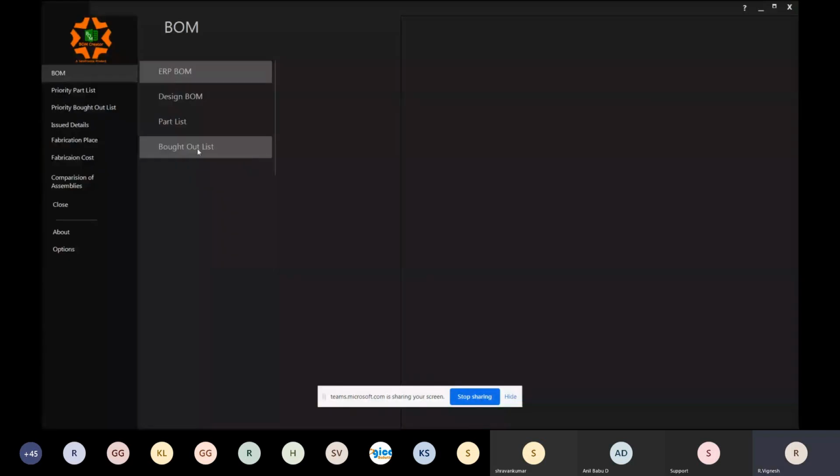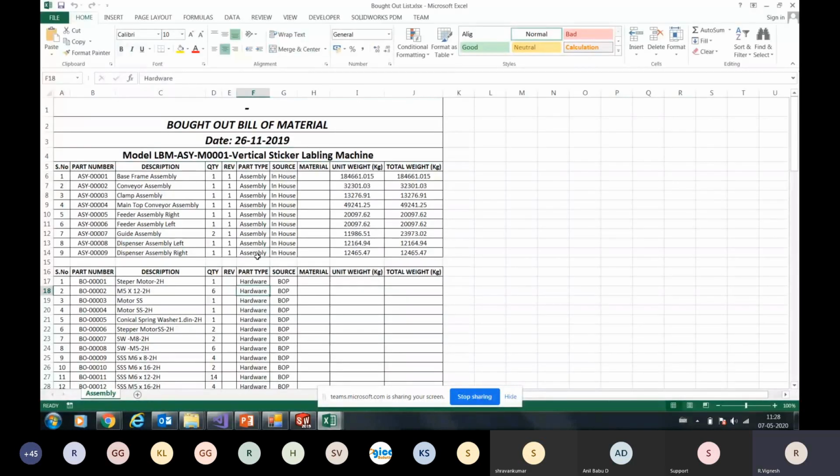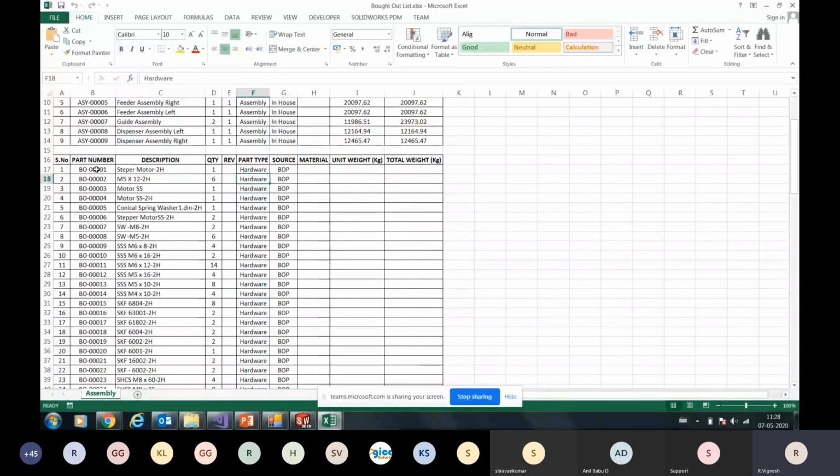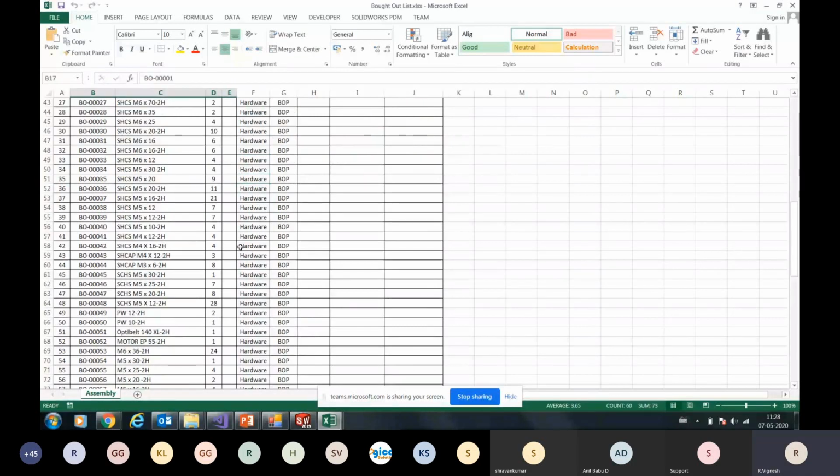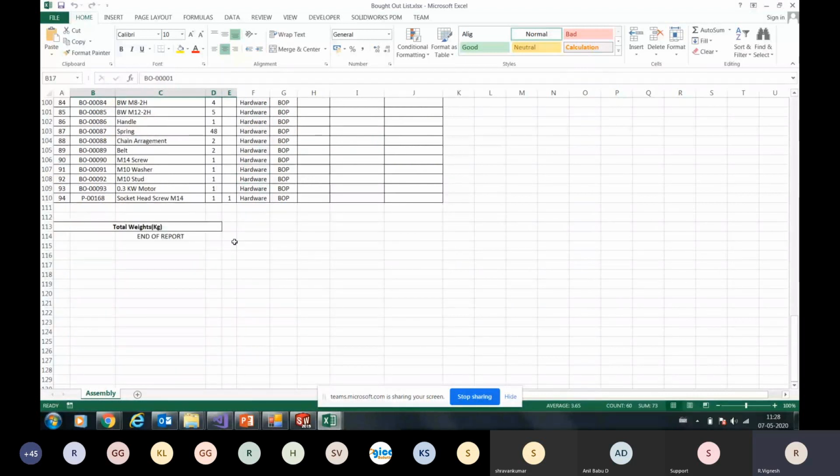Next, talking about the bought out list. Again, a segregated bought out list, right? So now only the items which are hardware and the BOP items. And this hardware and BOP report shall not have the weight details since it's purchased based on the quantity. So no weight details are required for bought out items, BOP or hardware items. So we have kept only the quantity. So there is no weight detail. Okay.